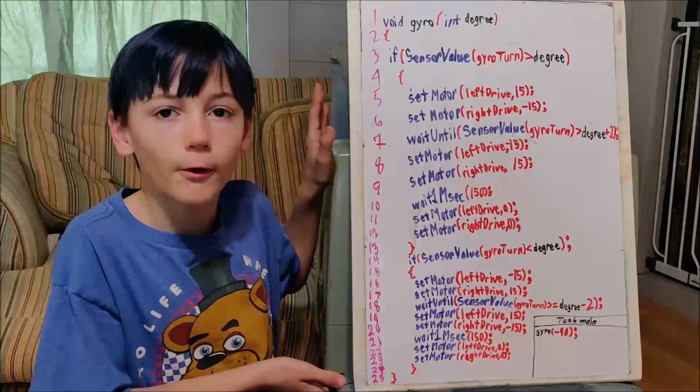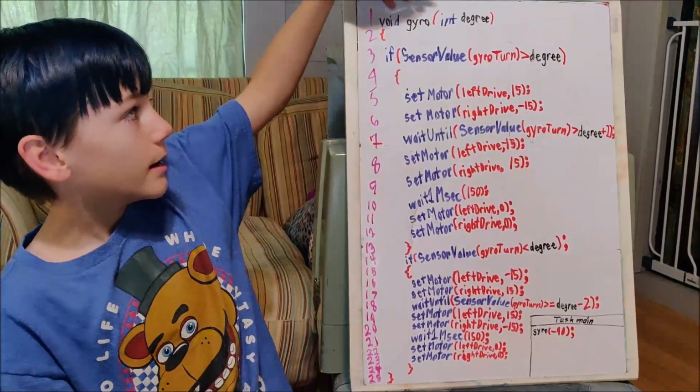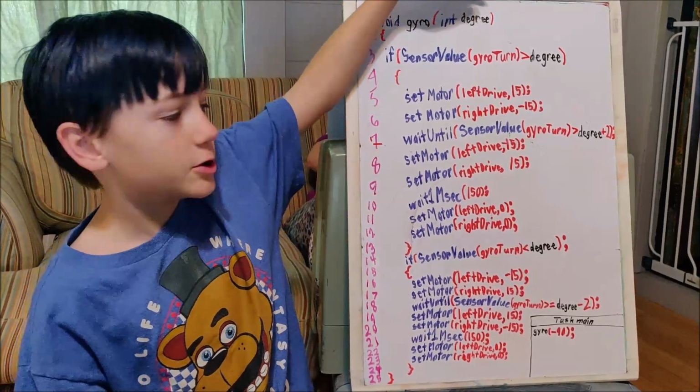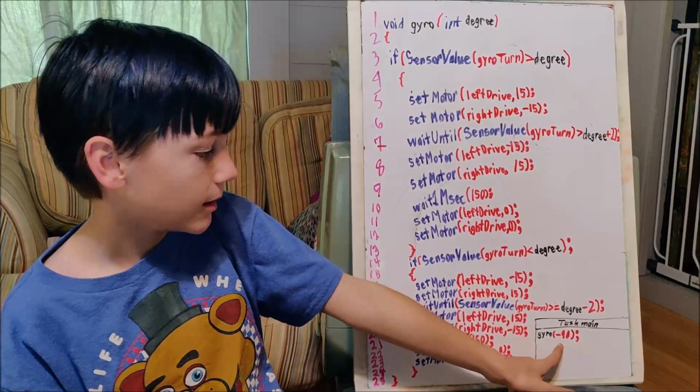This is the gyro function we use to turn accurately. So how we start is void gyro int degree, which is setting a command we can use in task main down here.